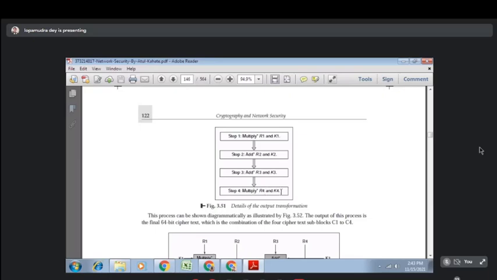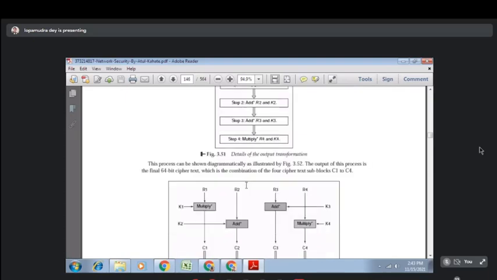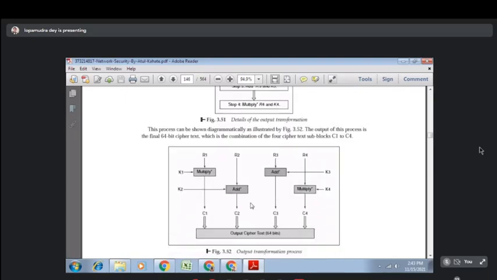So 4 keys are there. These 4 keys will be applied on the auxiliary output of the rounds, at the end of round 8, and then you will apply this multiply, add, multiply. Then you can generate the output ciphertext. So these are the outputs of the 4 blocks, each a 16-bit block that we received from the end of round 8. The outputs are considered as R1, R2, R3, R4.